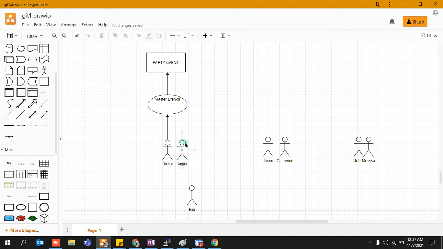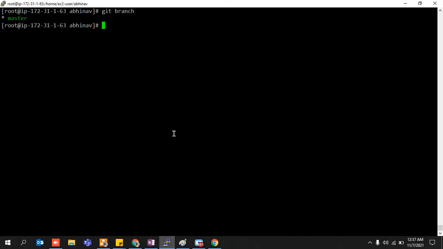Until and unless your files are added and committed to your branch, they would be available for everyone, right? So Catherine is available for Raj, Melissa is available for Raj. Similarly, Catherine is available for John, and Melissa is available for Jason, right? Because these files are not added and committed to this particular branch, they would be available. And how? I am going to show you the demo for that, right?